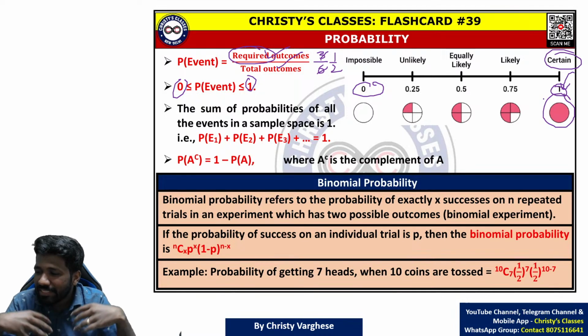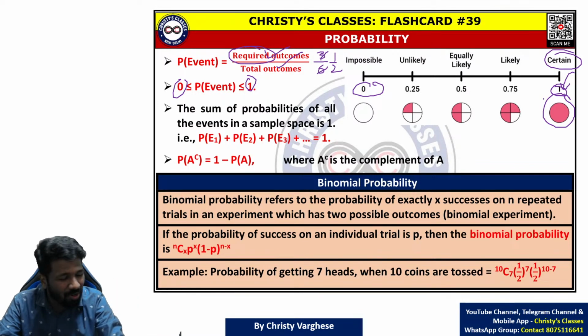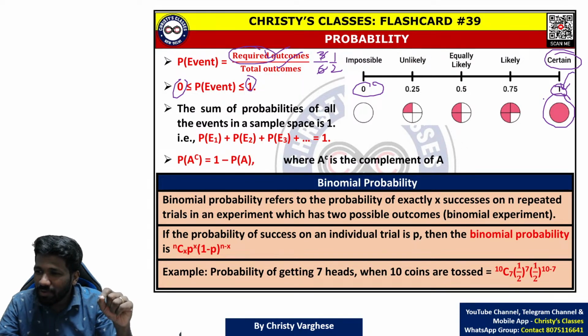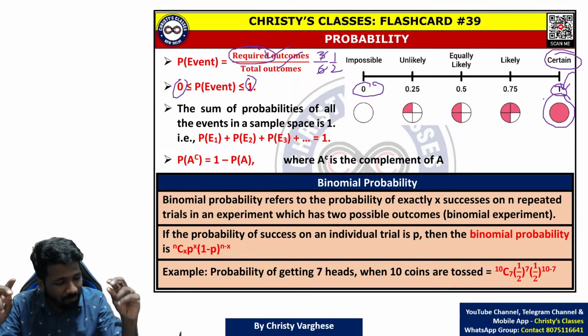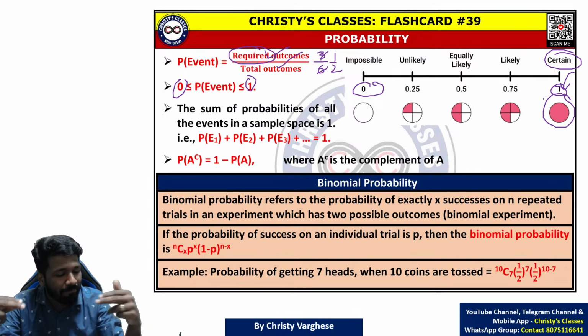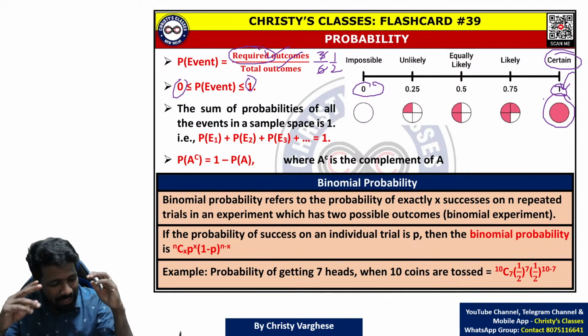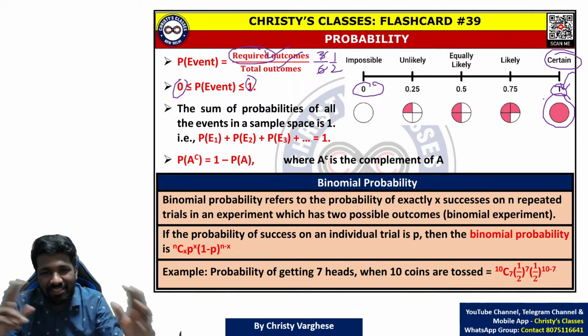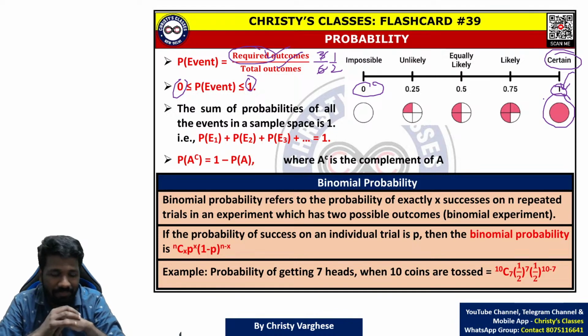So what is the chance of something to happen? That is called probability. As I told, when I ask you what is the chance that you will pass this exam, there I am asking what is the probability that that will happen. So just understand chance and probability are just synonym words in this chapter.